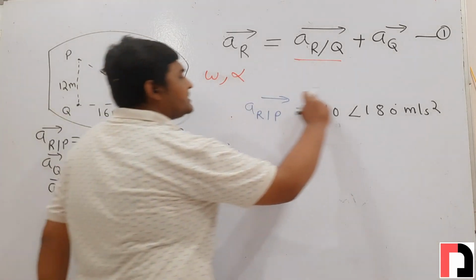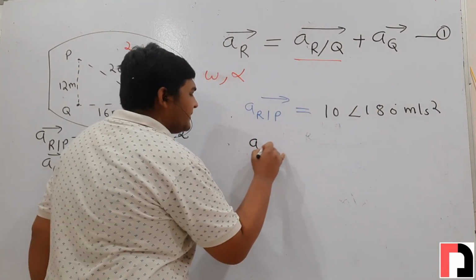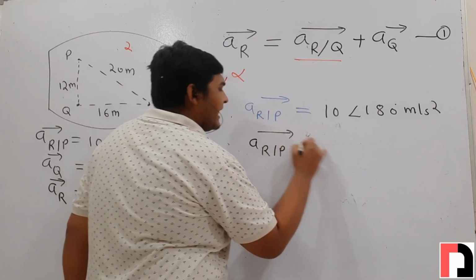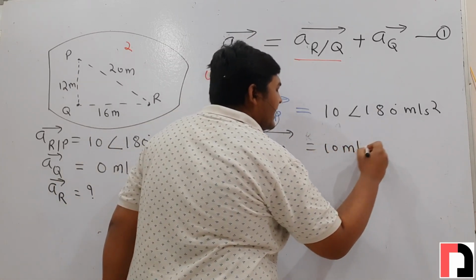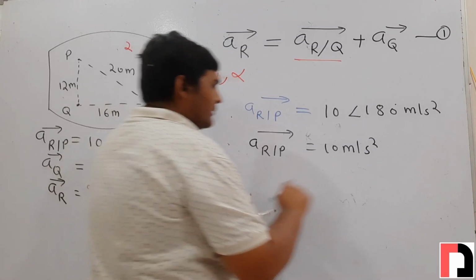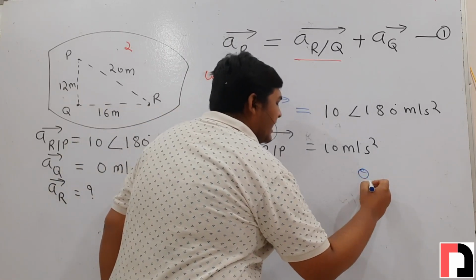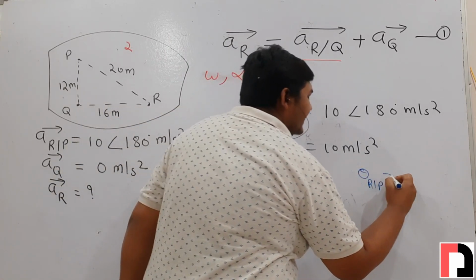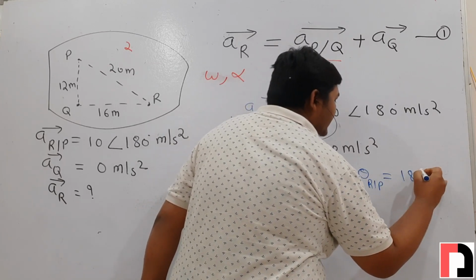First we will draw the acceleration of r with respect to p. It is given, its magnitude is 10 meter per second square, and its angle is, suppose theta r with respect to p, 180 degrees.